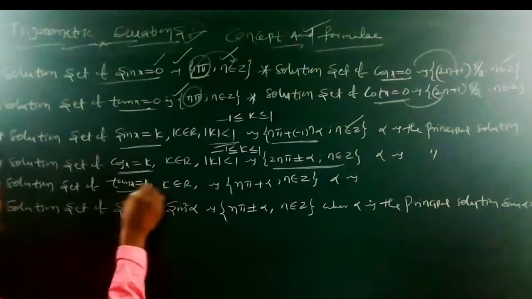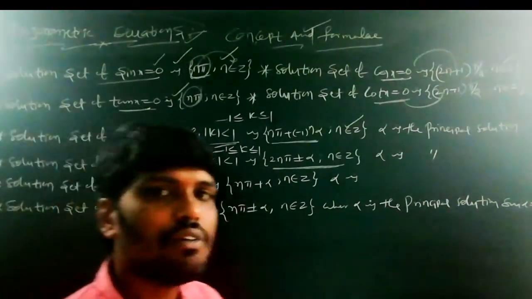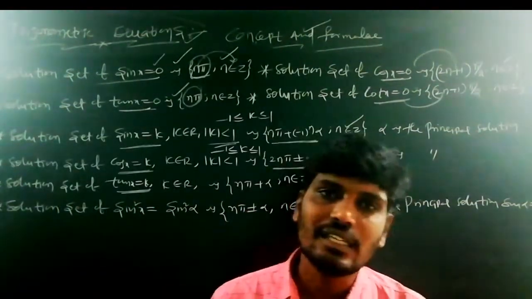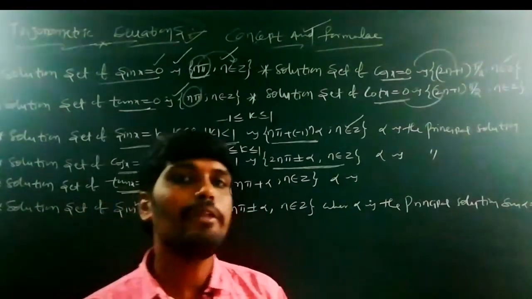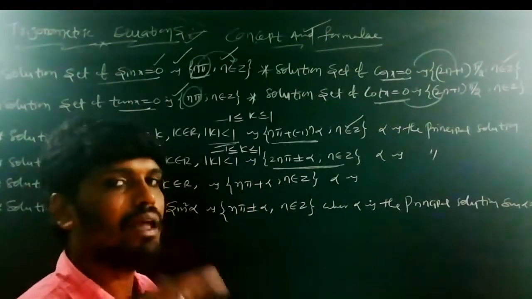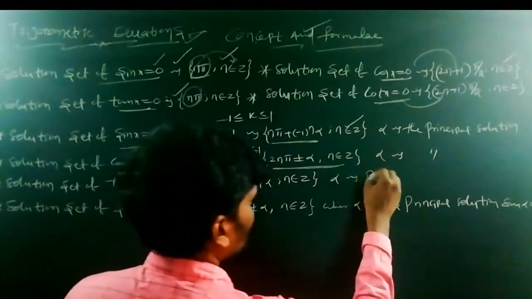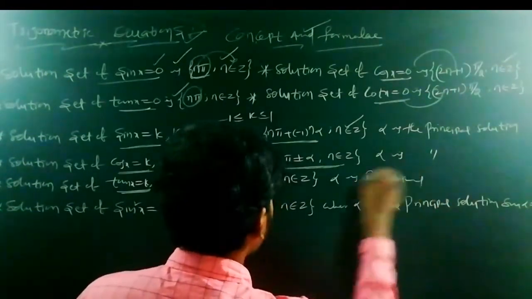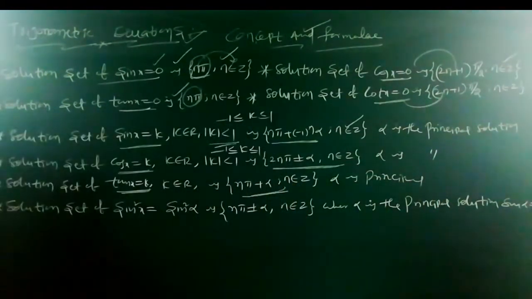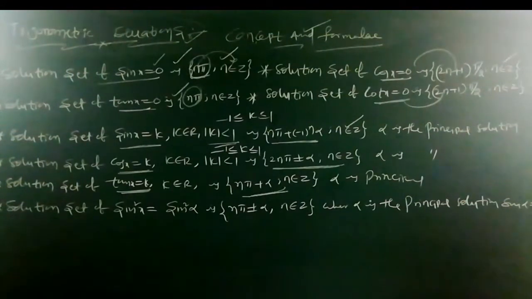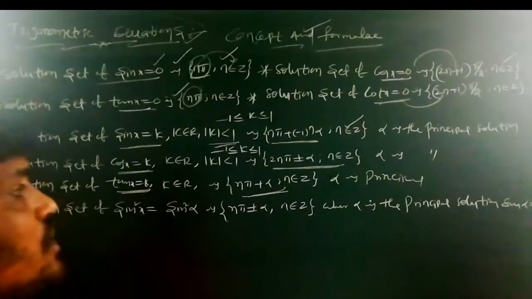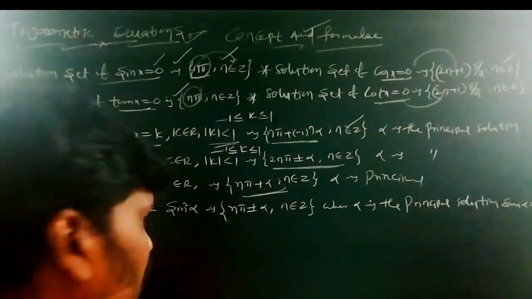Similarly, tan x is equal to k. What is the general solution of tan x is equal to k? The general solution is n pi plus alpha, where n belongs to Z. Alpha is, once again, the principal solution.